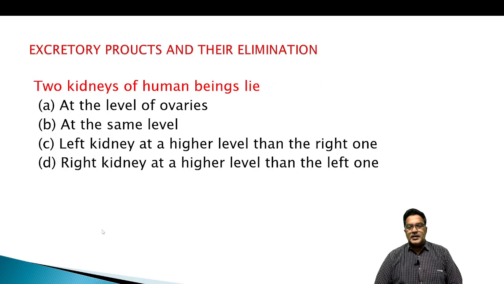The two kidneys of human being lie at the level of ovaries at the same level, left kidney at a higher level than the right one, right kidney at higher level than the left one. The two kidneys of human being, left kidney little higher level than the right one, we can say.